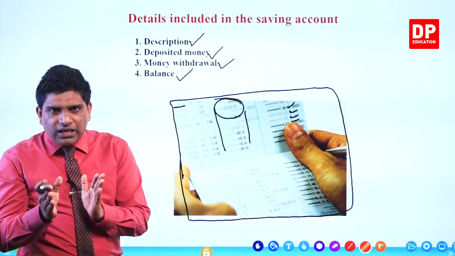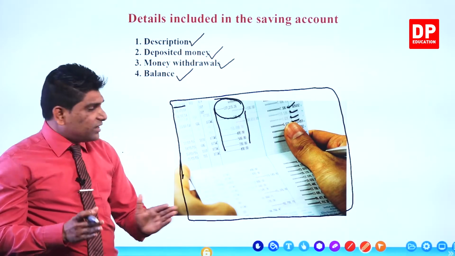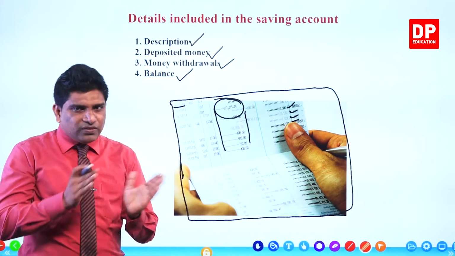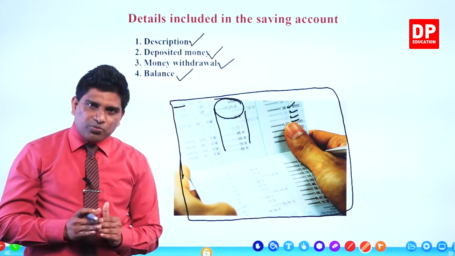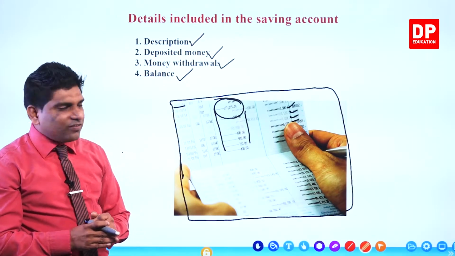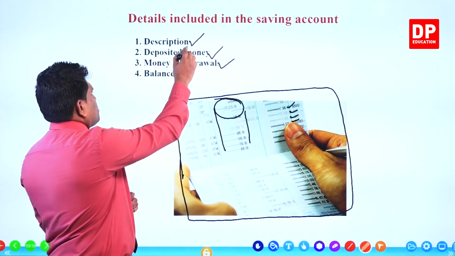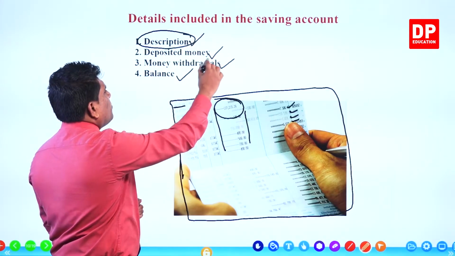When you withdraw money, the amount you are going to withdraw is included in the passbook. After that, the available balance is also mentioned in the passbook. These are the details included in the passbook. What are they? Description. The other one, deposited money.